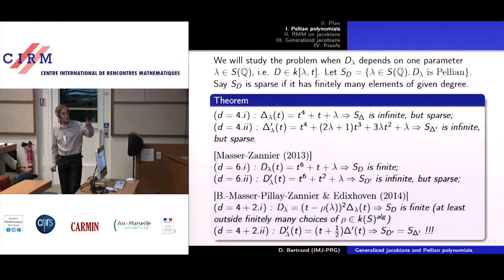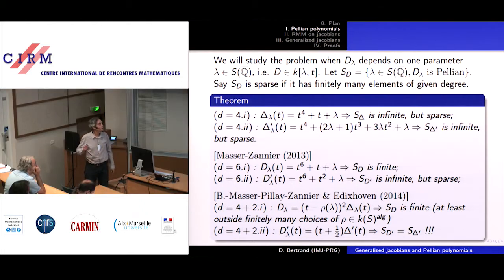On the other hand, the second one, d dash, so 6.2, well, it is again a separable polynomial, but the lambdas such that d dash lambda is Pellian, well, now there are infinitely many of them, but sparsely so. So what's the difference? Well, it will become clearer later.